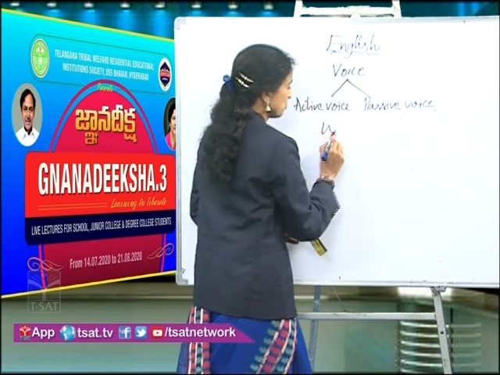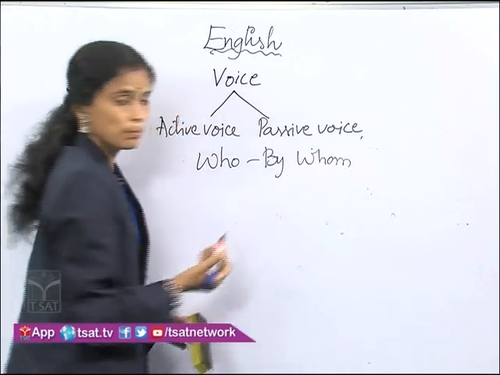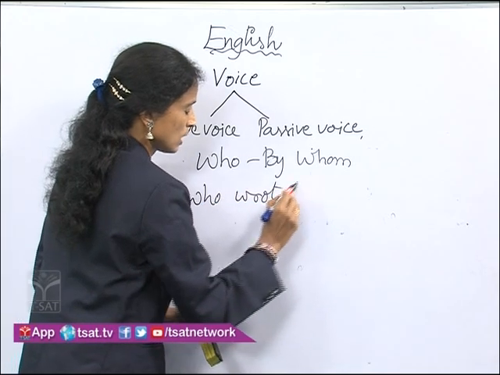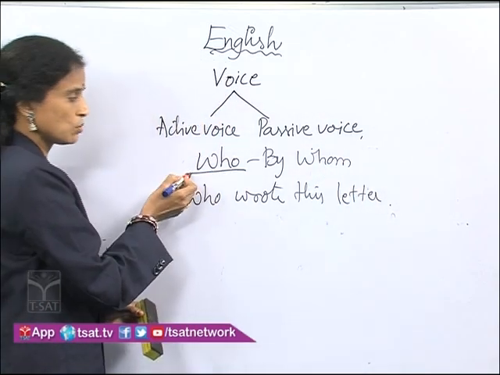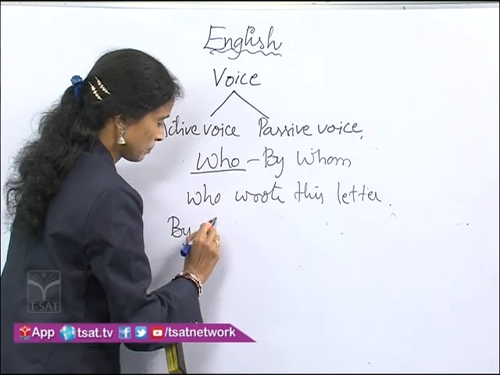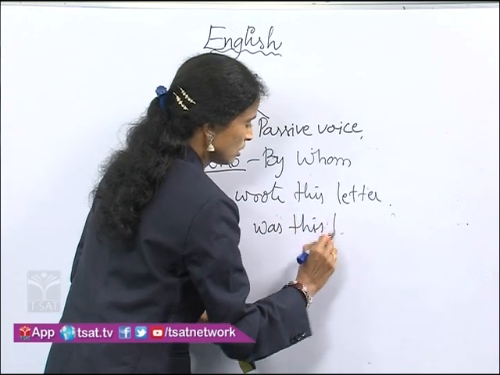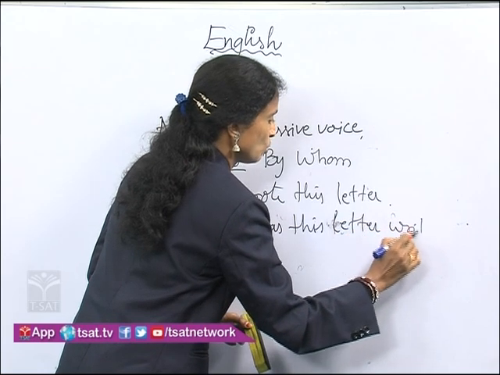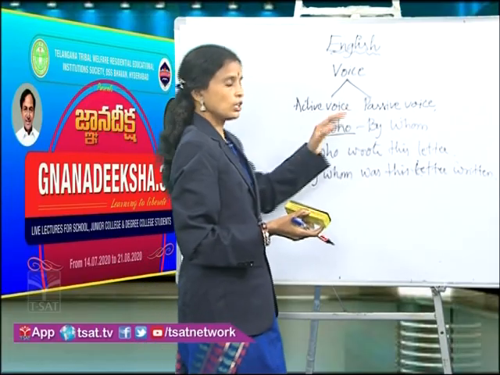And the questions with the who. Here also it is very simple. The who becomes by whom. Let us have an example. Who wrote this letter? We just substitute the word who with by whom. By whom was this letter written? So, dear students, this is how you just remember the change of interrogative sentence from active voice to passive voice.